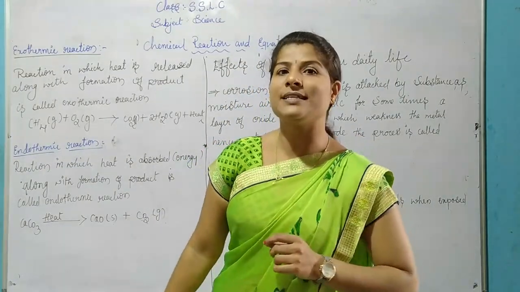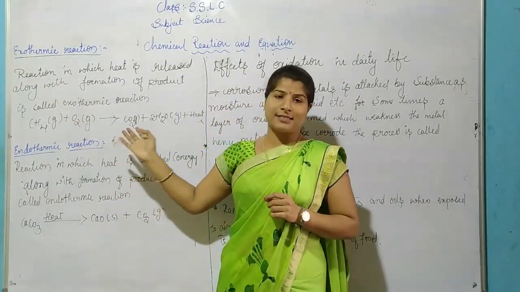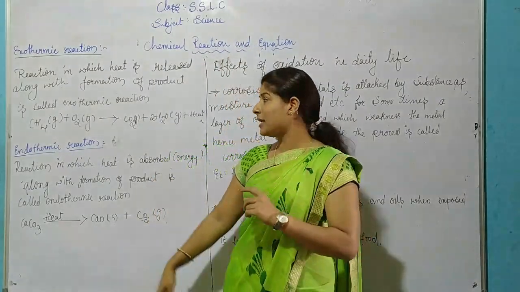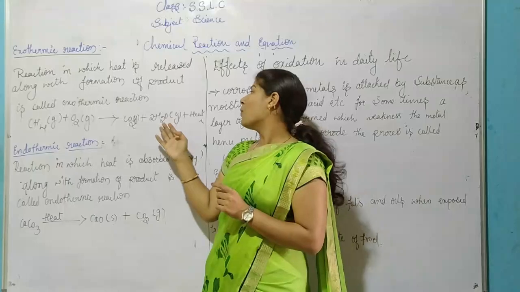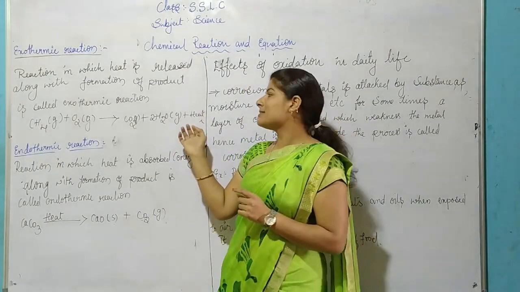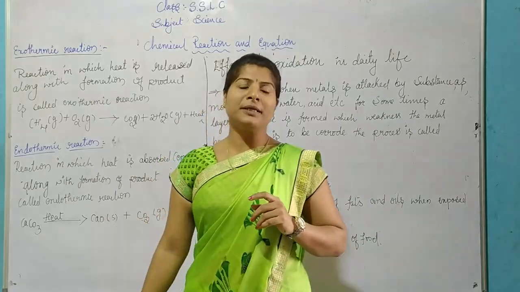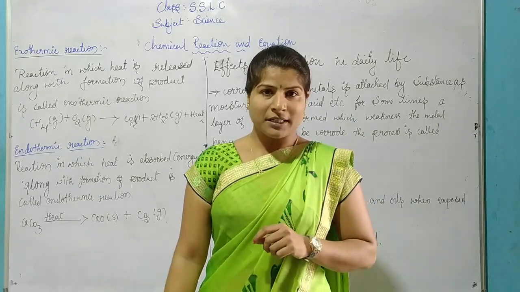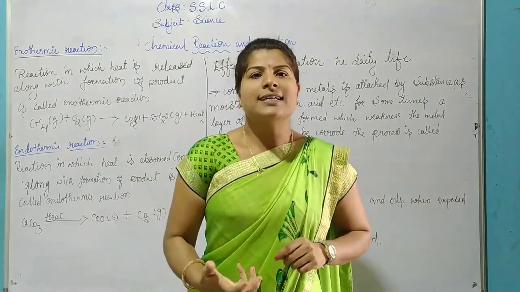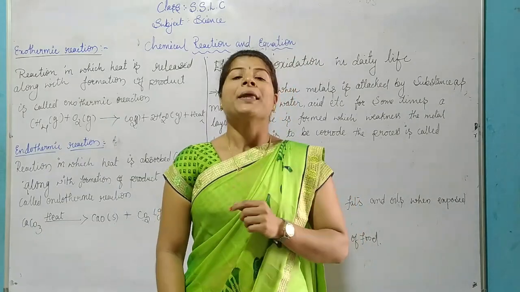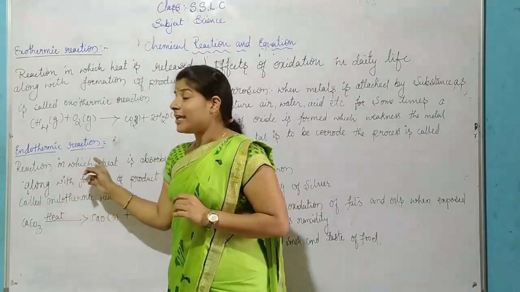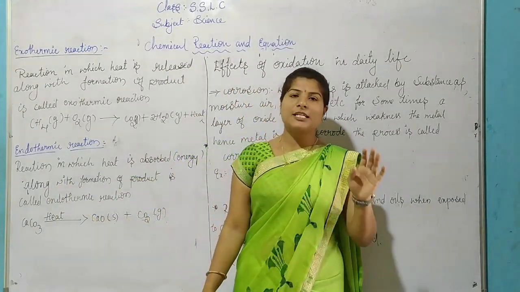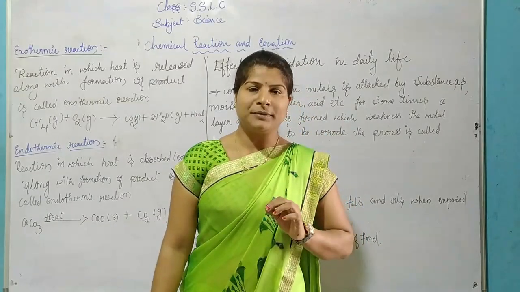An example of an exothermic reaction is the burning of natural gas. When methane reacts with oxygen, it forms carbon dioxide and water, and heat is released. This is an example of an exothermic reaction. Its opposite is the endothermic reaction, in which heat, or energy, is absorbed. A reaction in which heat is absorbed along with the formation of a substance is called an endothermic reaction.